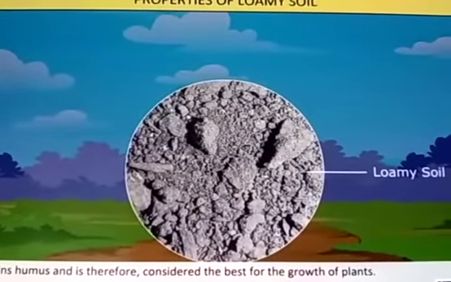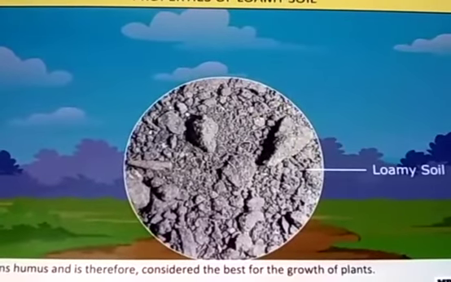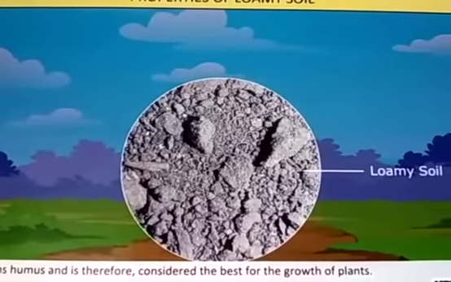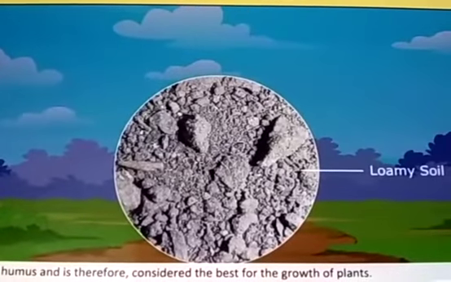What will it be having? Humus. It has the right water holding capacity for growth of plants. So which soil is good for agriculture? Loamy soil is the best for agriculture.